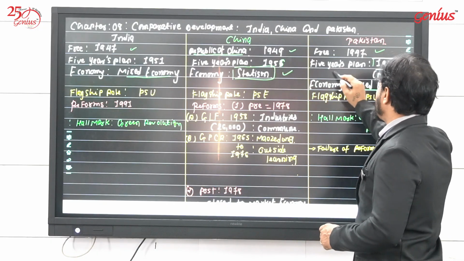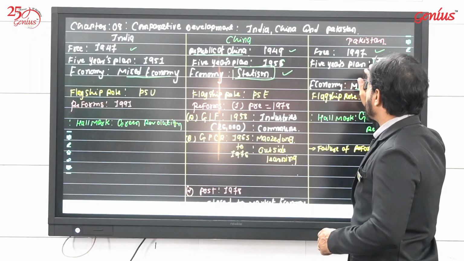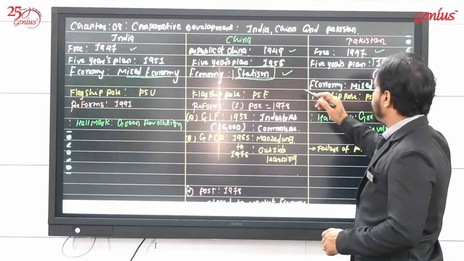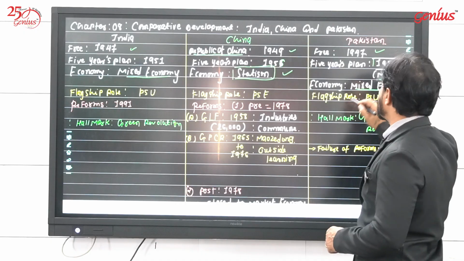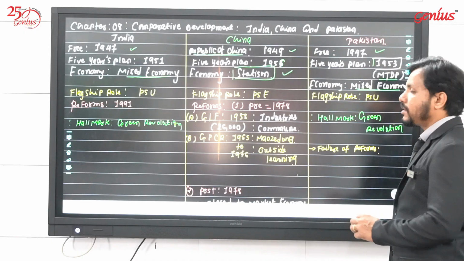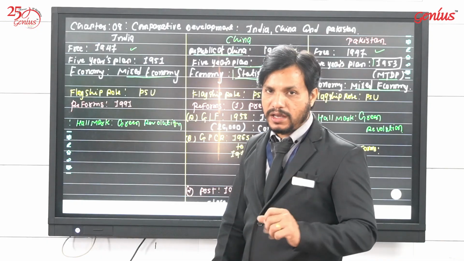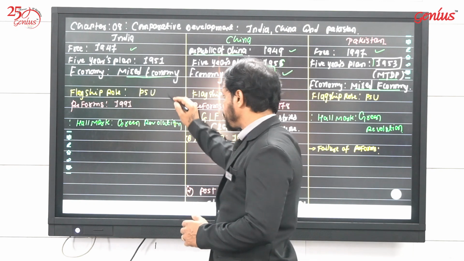Yes, there is a simple similarity between the 5 year plans of India and Pakistan: India's 5 year plan was launched in 1951 and Pakistan's in 1953, but their 5 year plans were specially known as medium term development plans. We have to remember that they were known as medium term development plans. Let's move to the next.